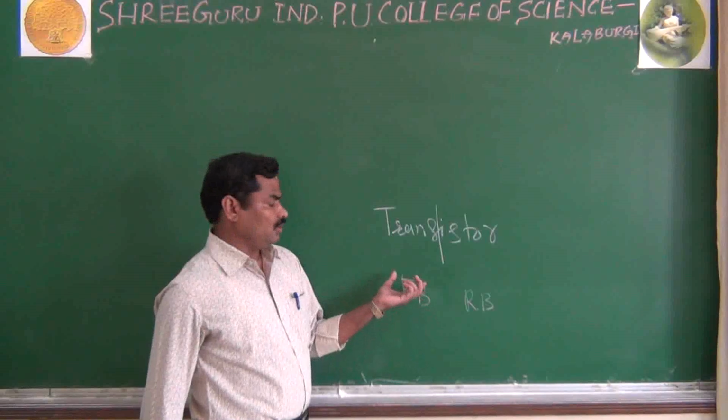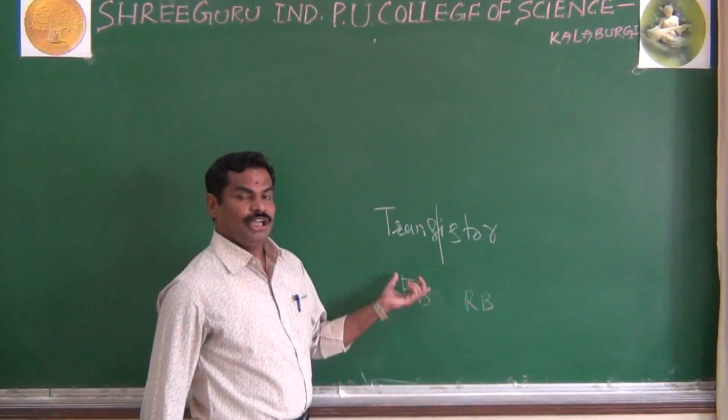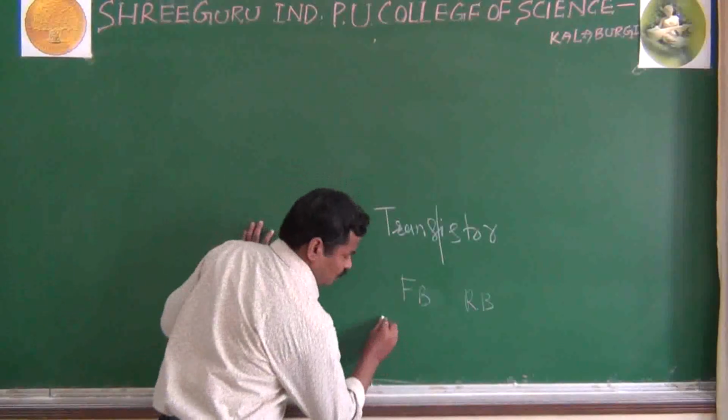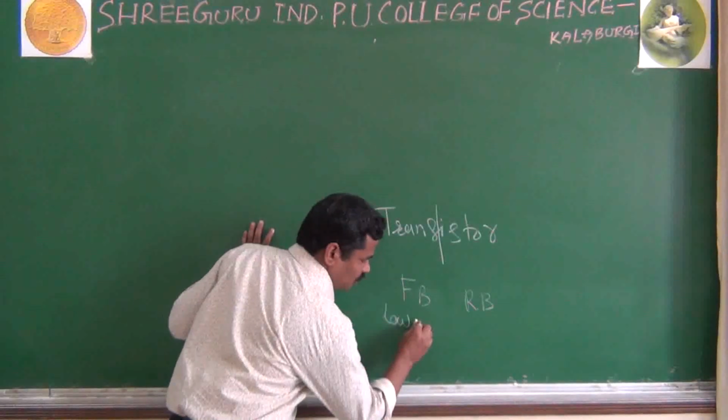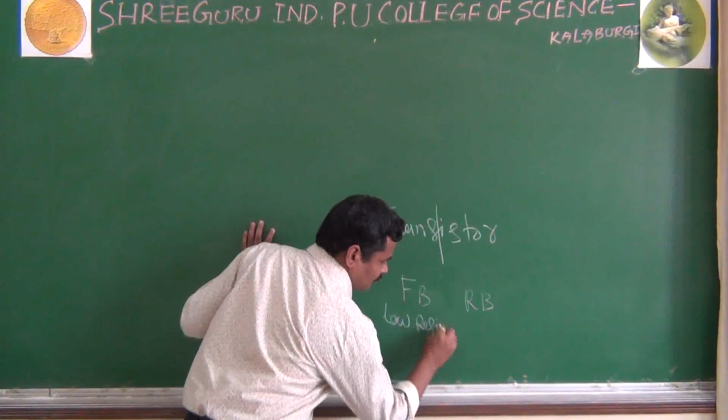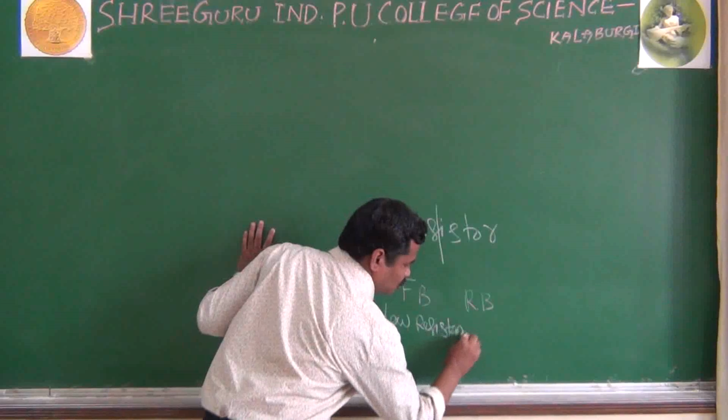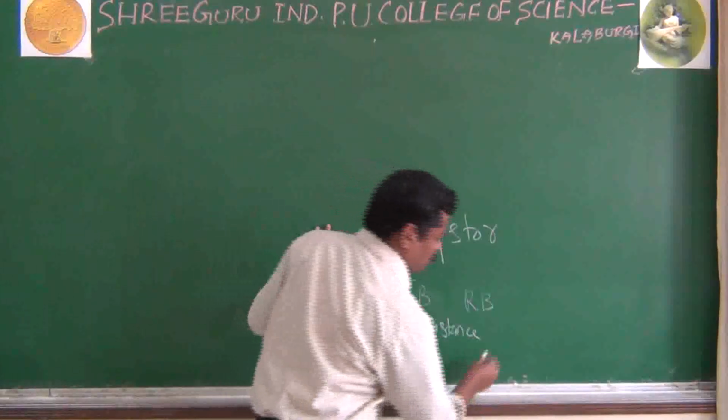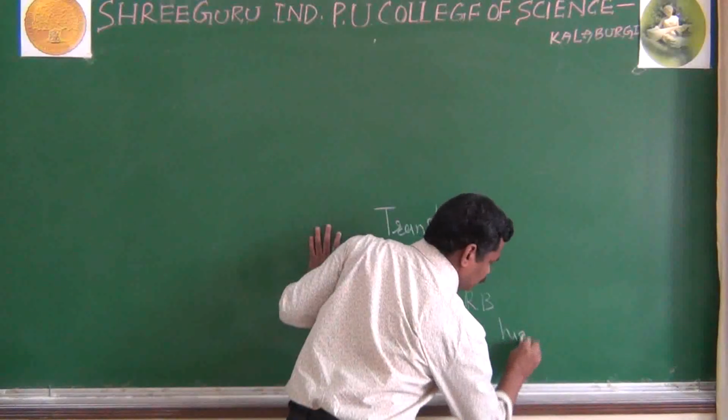As you have studied in diodes, in forward bias you have low resistance, and in reverse bias you have high resistance.